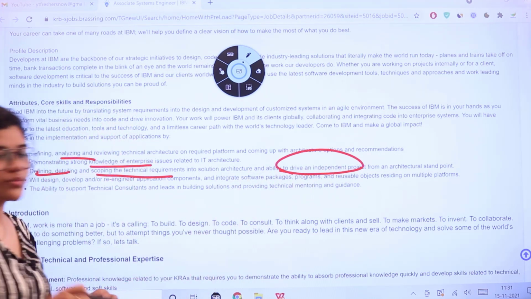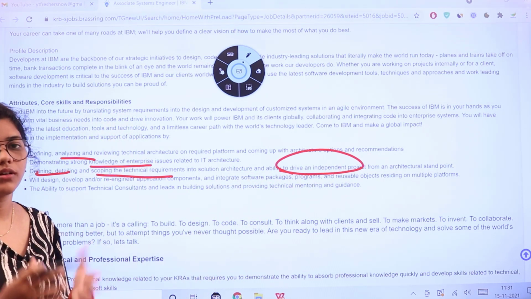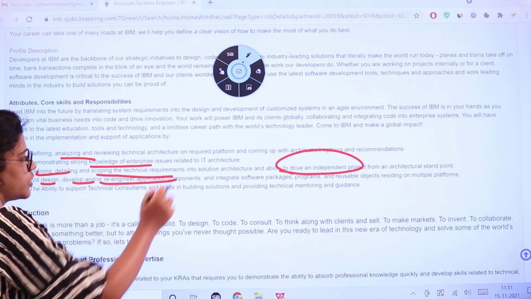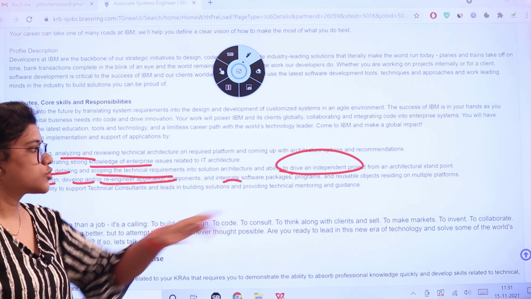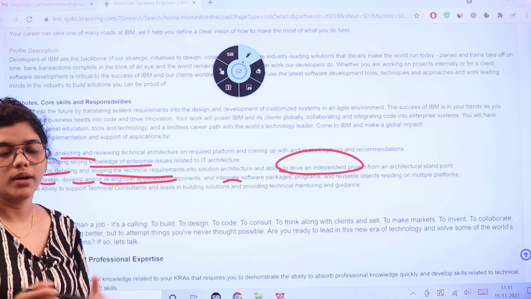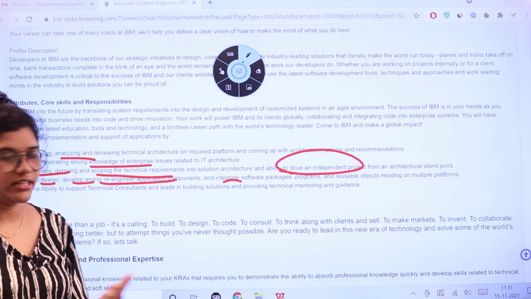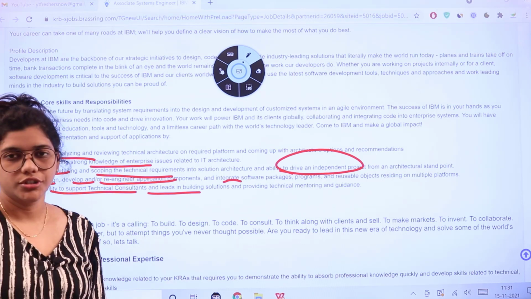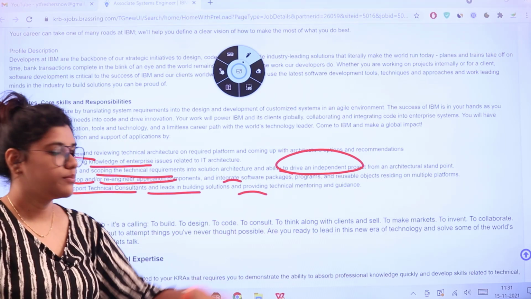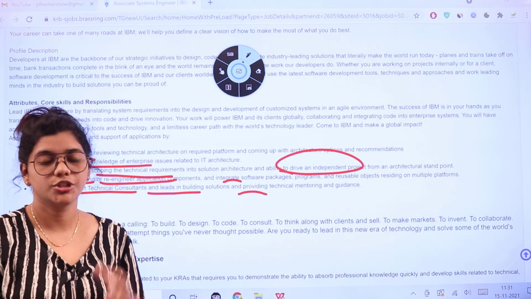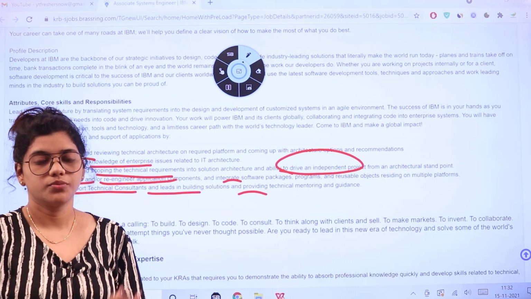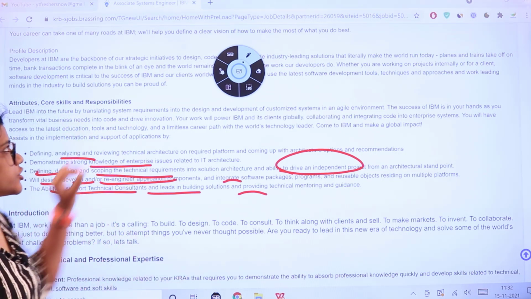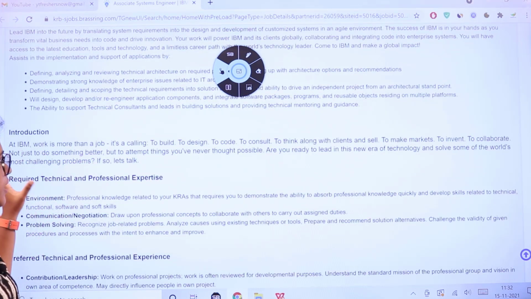So these are the prioritized tasks that you might be doing: design, develop and re-engineer application components and integrate software packages and programs, and also know about the multiple platforms which are interlinked with them. The ability to support technical consultants and lead into the solution, building up your technical team, and providing technical mentoring and the guidance which is essential for the role is going to be a part of your task or responsibility.